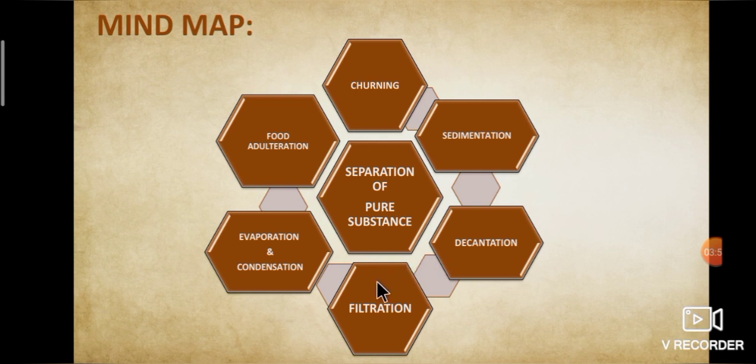Fourth one, filtration, separating insoluble solid from a liquid. Fifth one, evaporation, conversion of water into vapor. Next, condensation, conversion of vapor into liquid. From these two methods, we can separate components like solid and liquid. We have discussed one more topic also, that is food adulteration, adding harmful and unwanted substances into the food item.